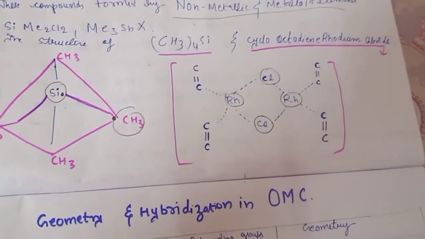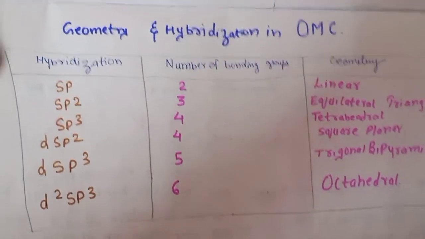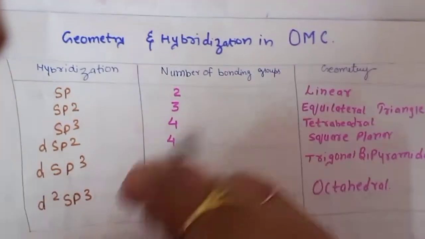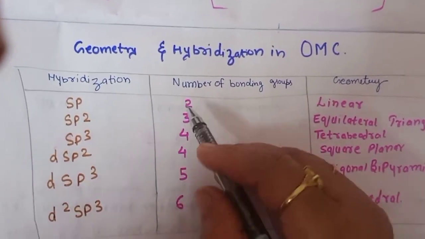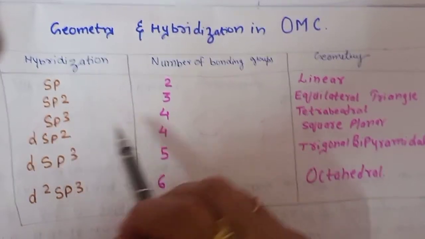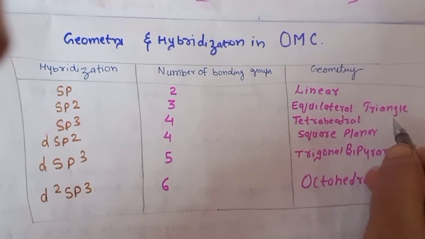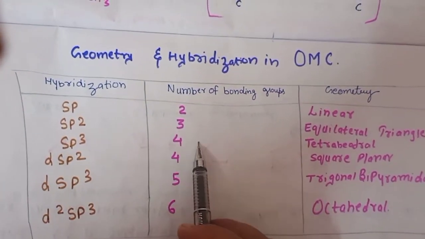So you can make the structures and what the geometry of the organometallic compounds will be there. So it's just like our VSEPR theory. If our hybridization is sp, the number of bonding groups will be 2, so the geometry will be linear. If it is sp2, the number of bonding groups will be 3, then equilateral triangle. If it is sp3, it will be 4, tetrahedral.